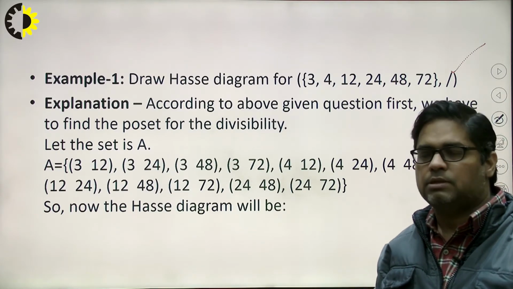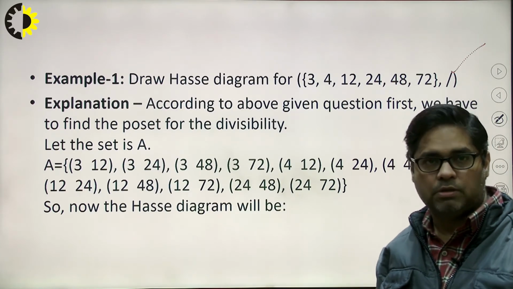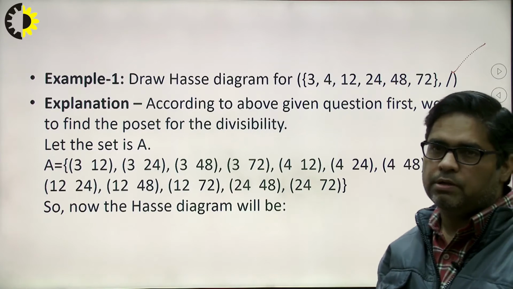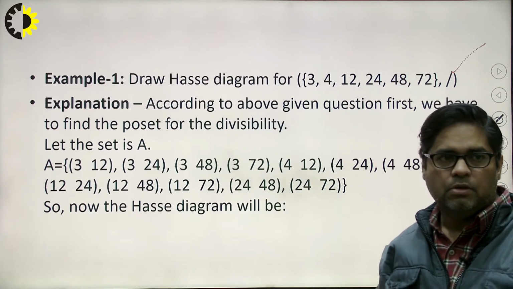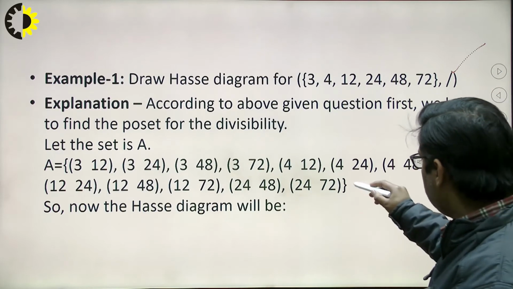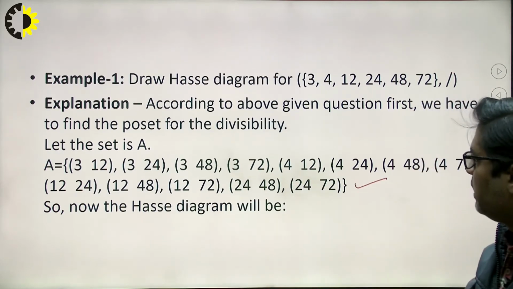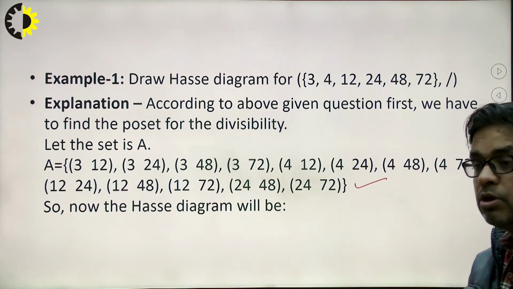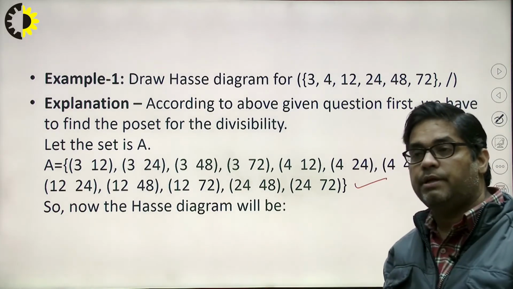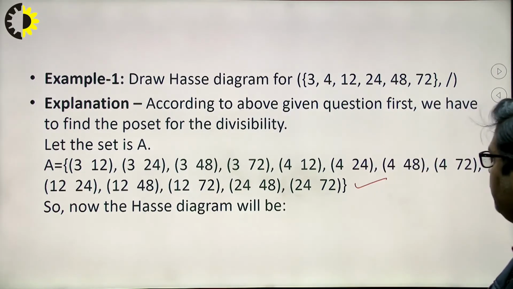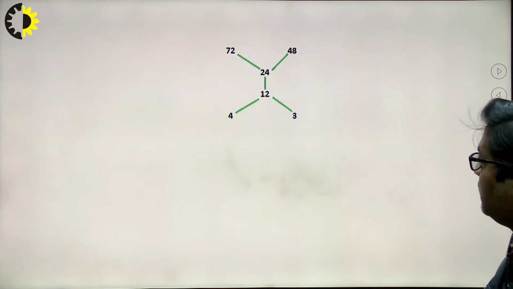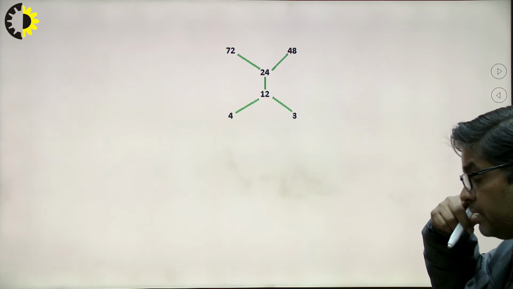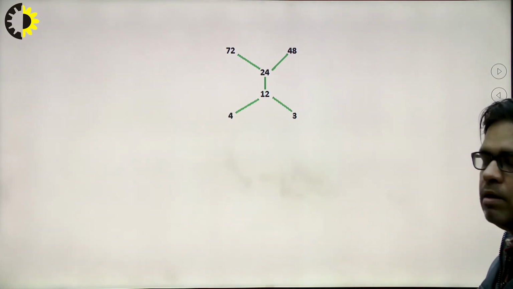And between 3 and 12 we have the relationship because 3 divides 12. 4 and 12 also have the relationship, 4 divides 12. In this way, this is the relation: 3 12, 3 24, 3 48 and so on. All these are the relations according to the three properties, which were reflexivity, antisymmetry and transitivity. So now the Hasse diagram will be like this. Here we can see that this was actually the direct diagram drawn from the given relationship.